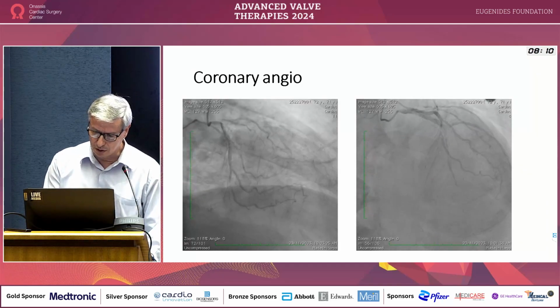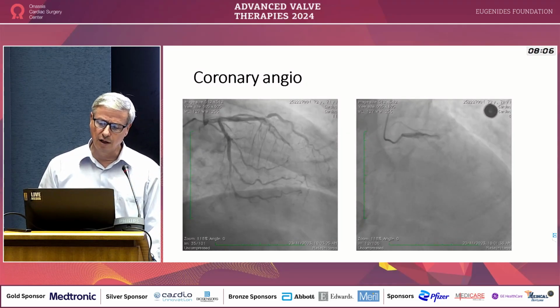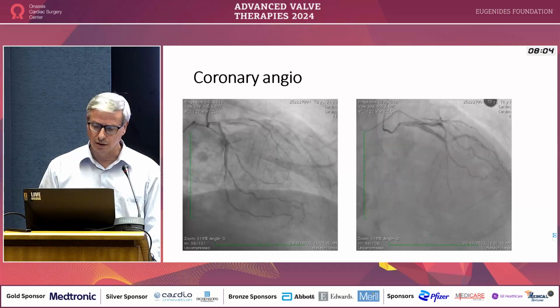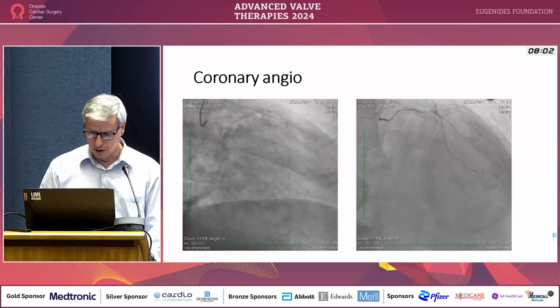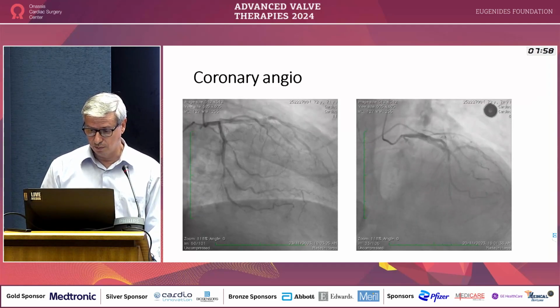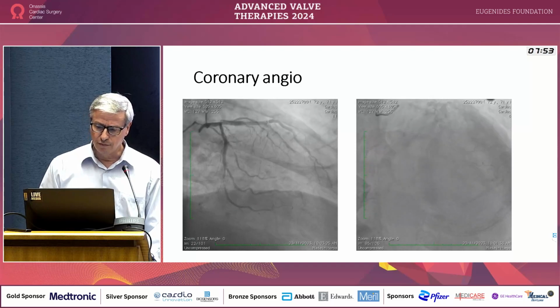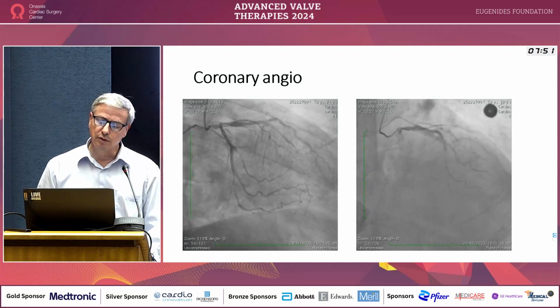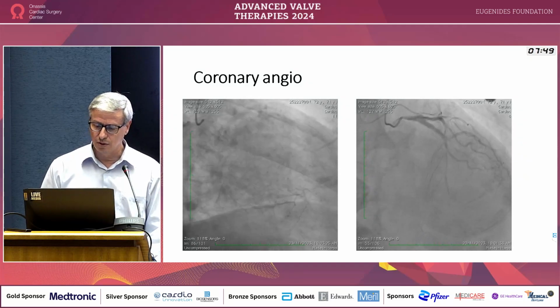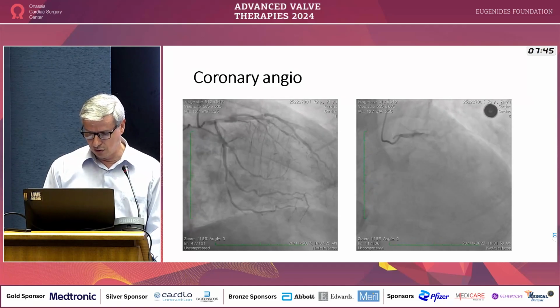So the patient was sent to our surgeon to have a surgical AVR and coronary artery bypass surgery. But before the surgery, our surgeon asked for a functional test, to see if there is any viable tissue in the LAD region.